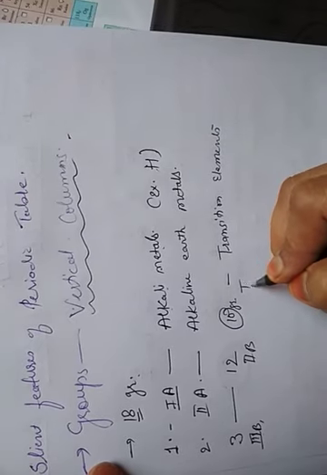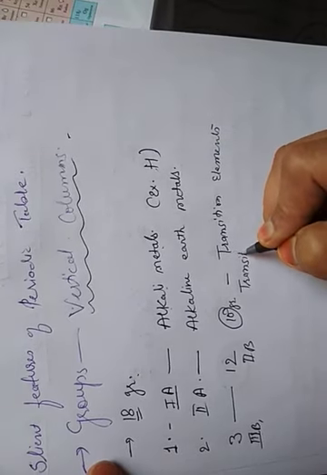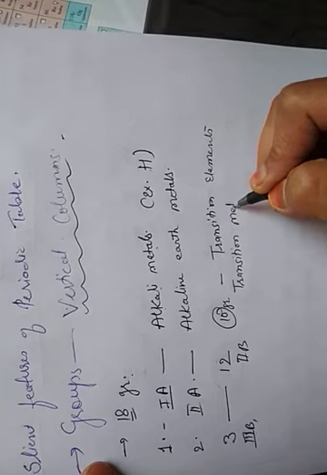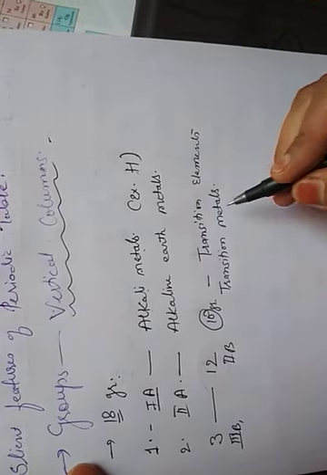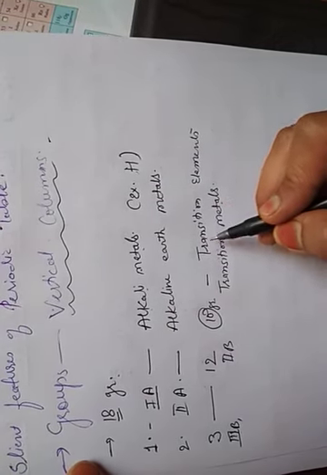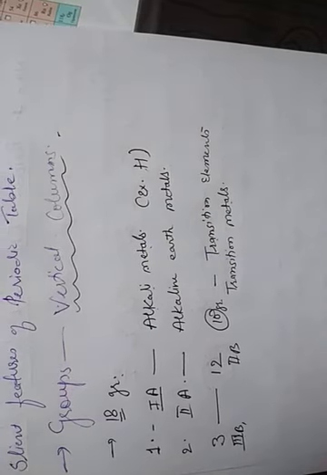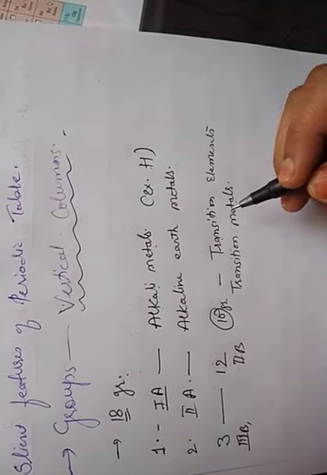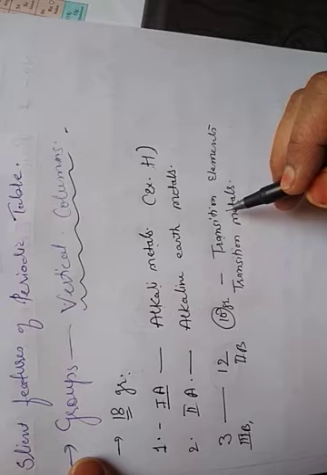These are also called the transition metals because all these elements are metallic in nature. They are called transition elements because they have the last two shells incomplete.